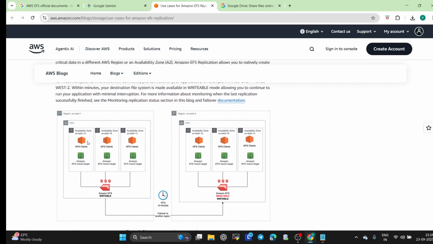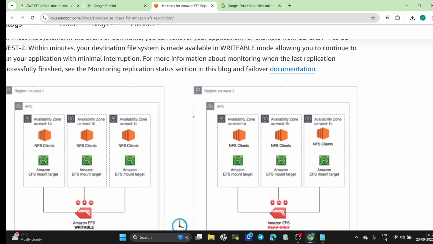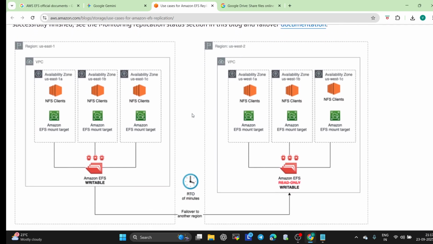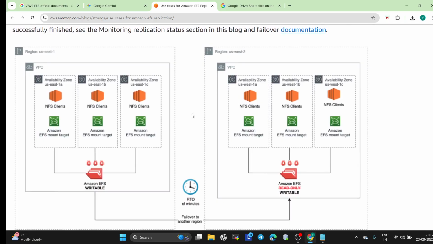Okay, so here, first one region, this is a different region, meaning two availability zones, US East 1 and US East 2. Okay, this is the official document, you can also refer to the same. So here one is US East 1: US East 1A, US East 1B, US East 1C, and US West A, B, C. Three things are there. This is two regions and multiple availability zones.